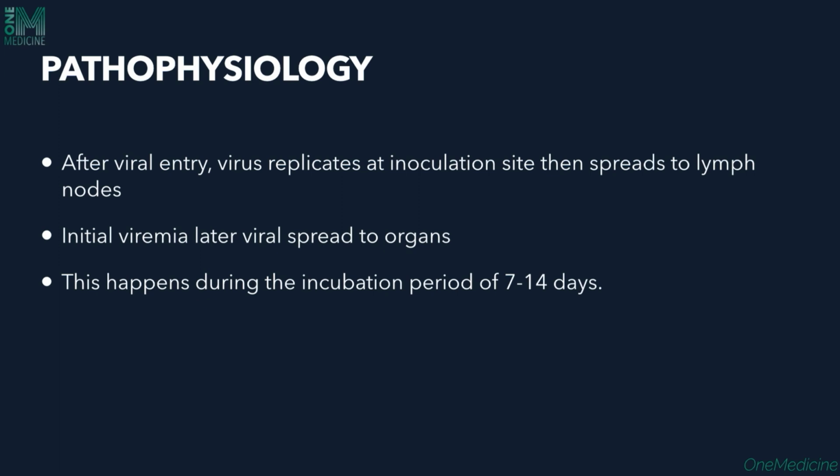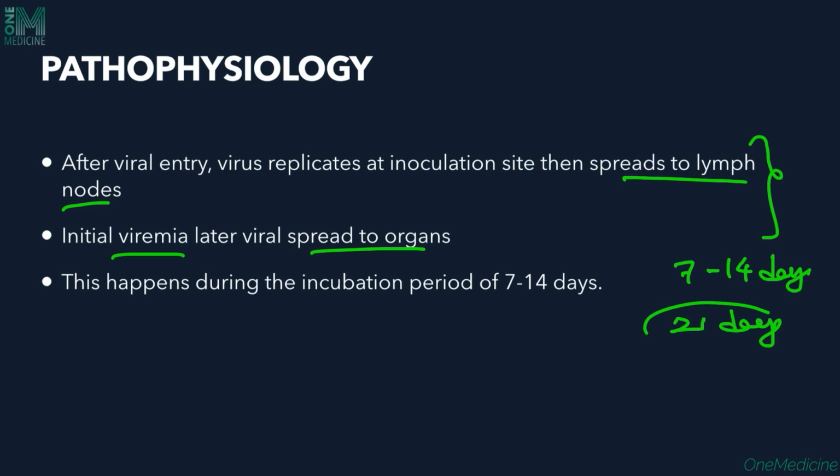Coming to the pathophysiology: the virus will enter the body and replicate at the site of inoculation, and then spread to the regional lymph nodes. Later there is an initial viremia, which then spreads to other organs as well. All of this happens during the incubation period, which is about 7 to 14 days, and on average around 21 days. So around 3 weeks is the incubation period during which all of this replication takes place.